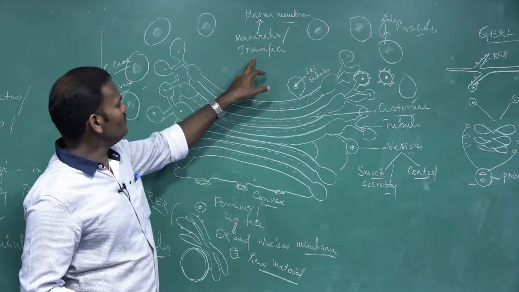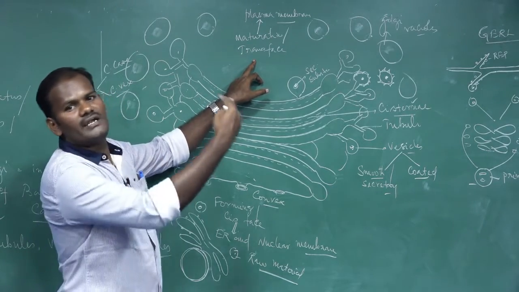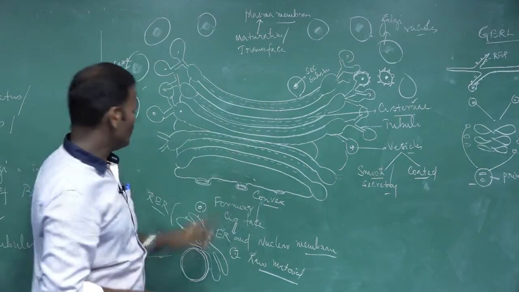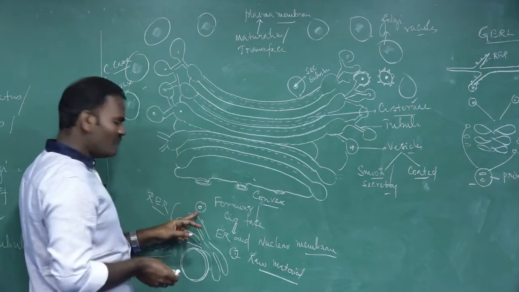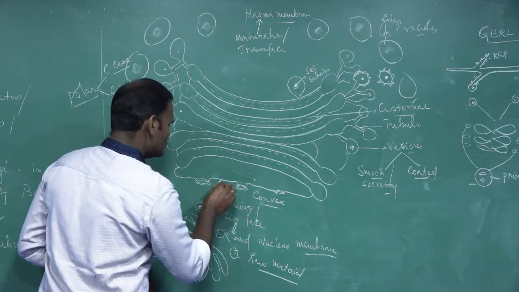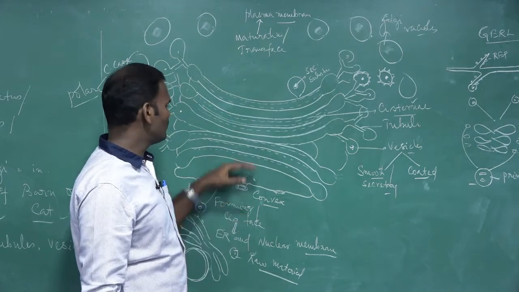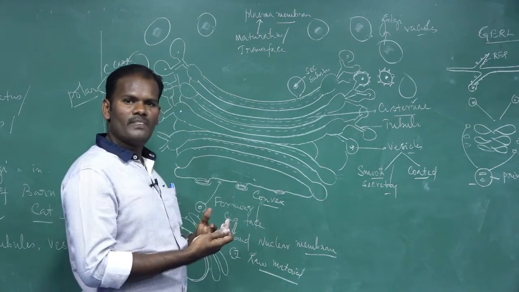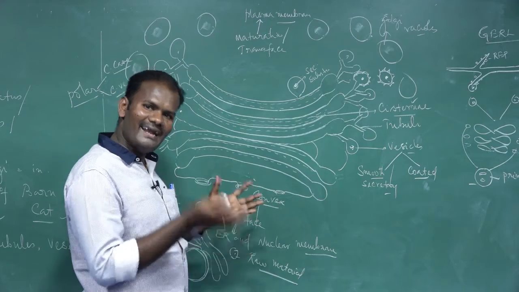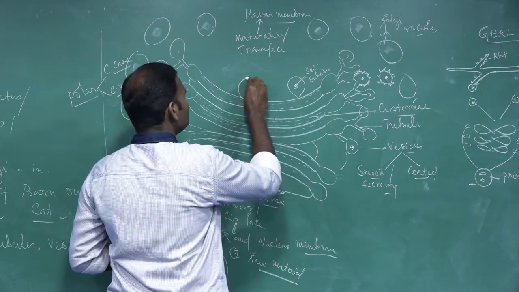But this maturation face is the discharging or shipping side of the Golgi body. So these non-functional proteins and fatty substances enter into the Golgi apparatus through this face. They get modified, finished and packaged, and are released as functional proteins.